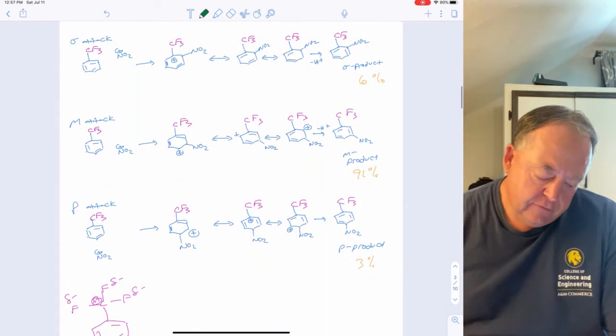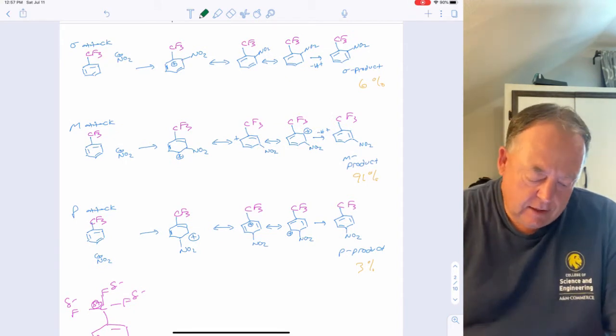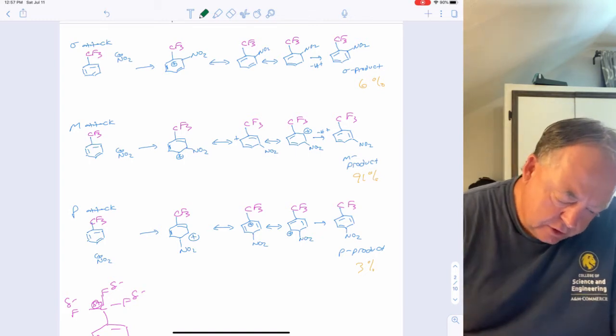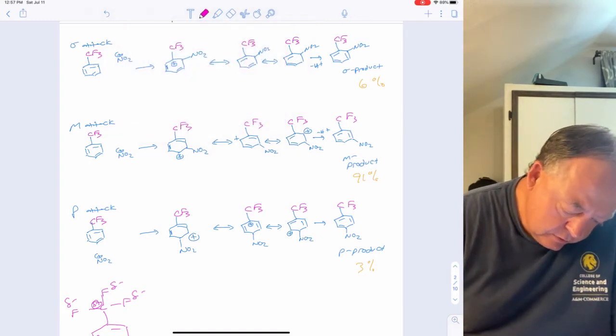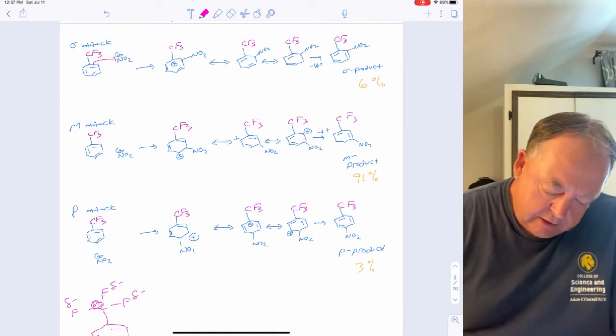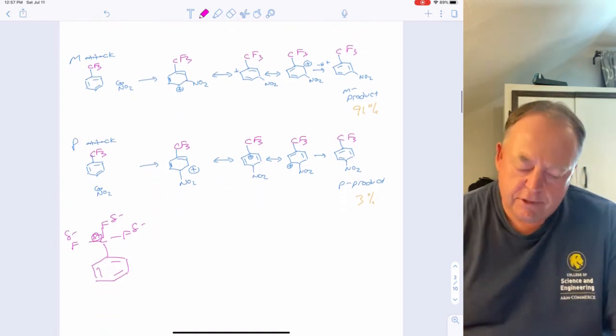Okay, so why is CF3 a meta director? We can do a similar analysis. Let's look at the intermediates and see which is more stable. So if substitution occurs ortho to CF3, then now the positive is next to CF3, but that's a bad place to put a positive,